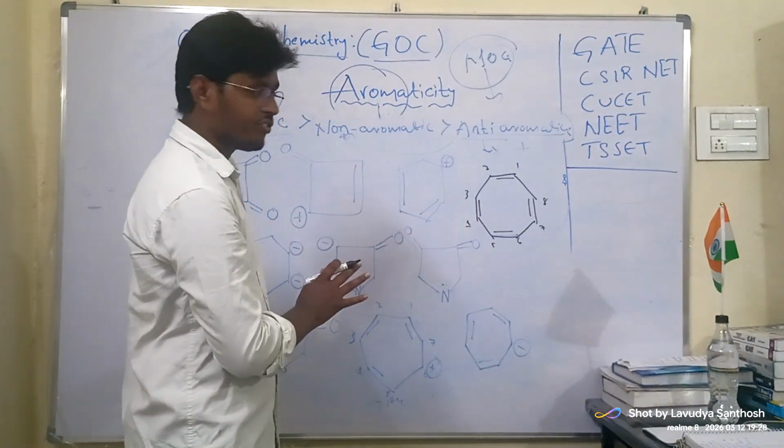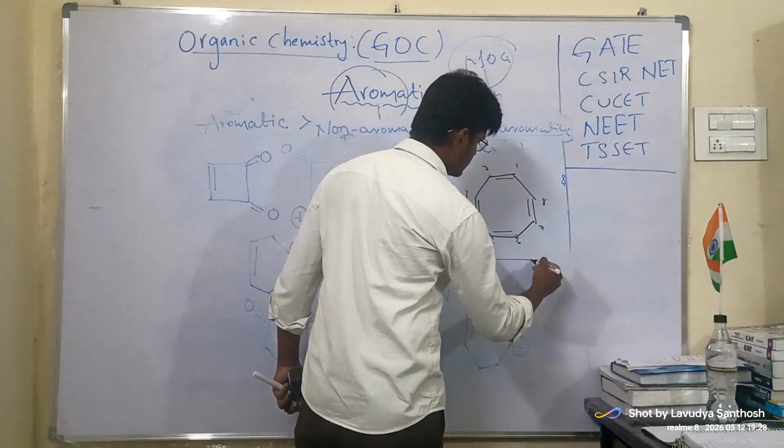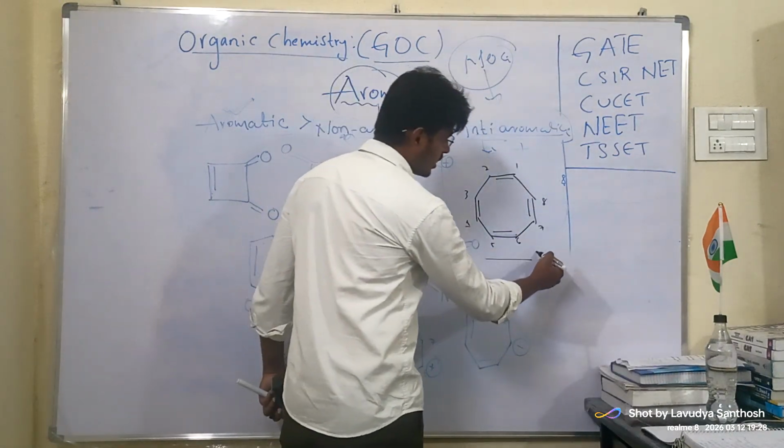These are annulenes, but these are the nyl compounds. This you try.